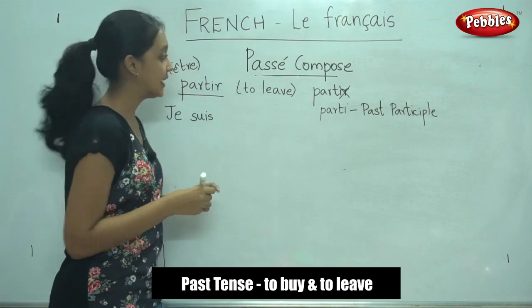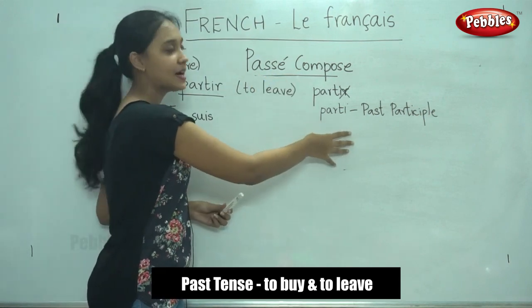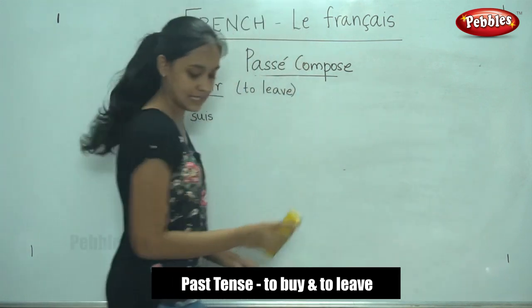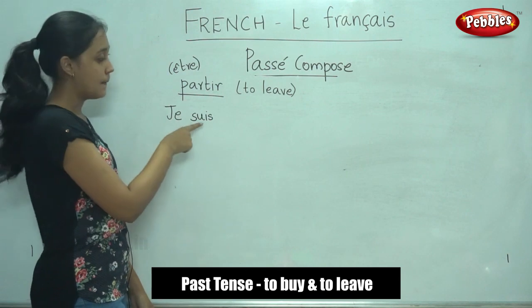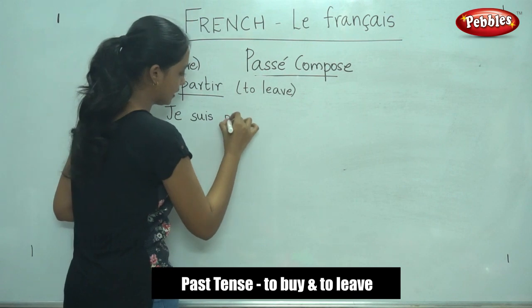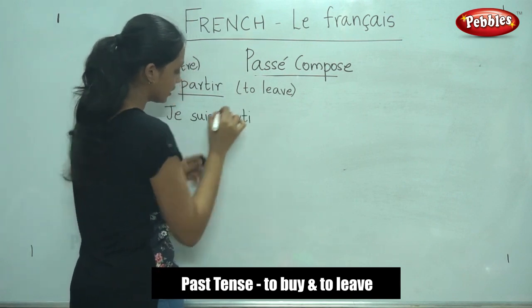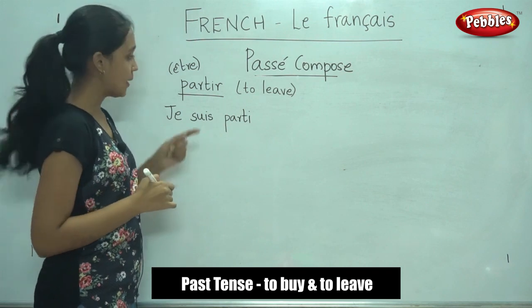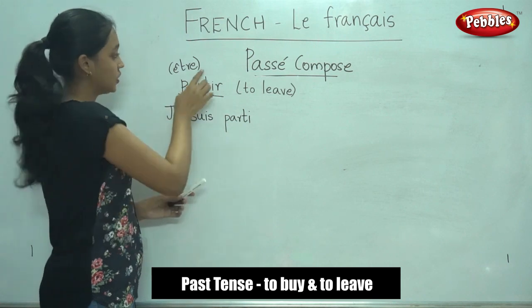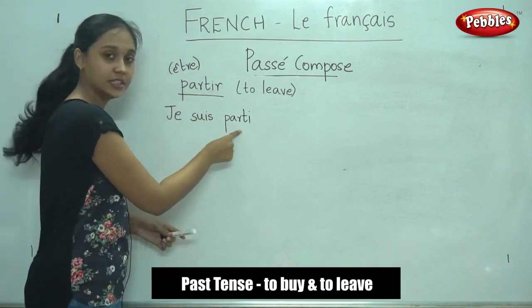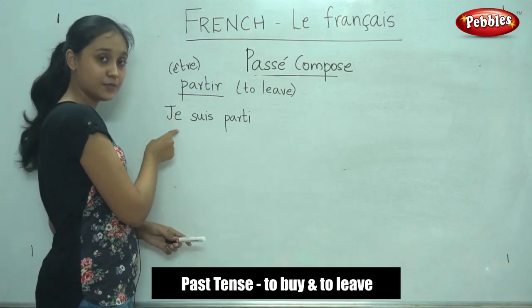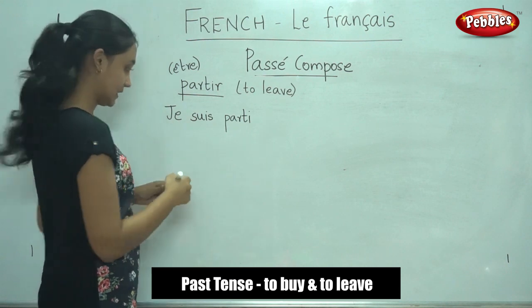Okay, as we continue writing more of passé composé, this past participle will be more clear for you. So now we found out the past participle. So subject plus avoir or être in the present tense followed by past participle. And there is one more difference between this verb and the previous verb. When you conjugate it using être verb, the verb has to be in accordance with the subject pronoun. We will see how later.